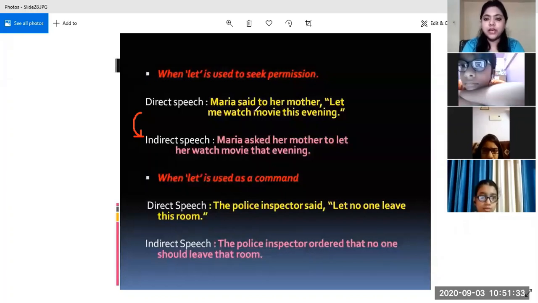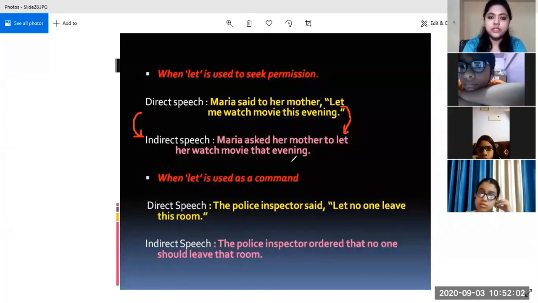But here Maria herself is seeking permission, so she is asking for permission. Therefore, we used "asked". Maria will remain Maria because it is the subject, then "said to" gets changed into "asked", her mother remains her mother, and then "let" will change into "to let". To let her watch a movie that evening.